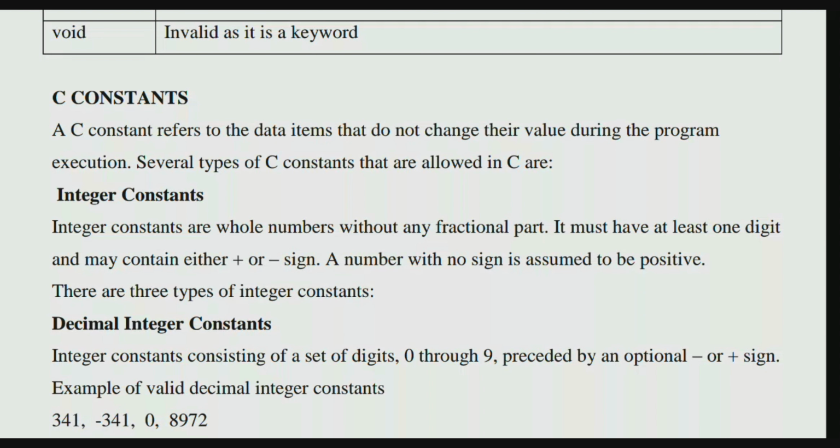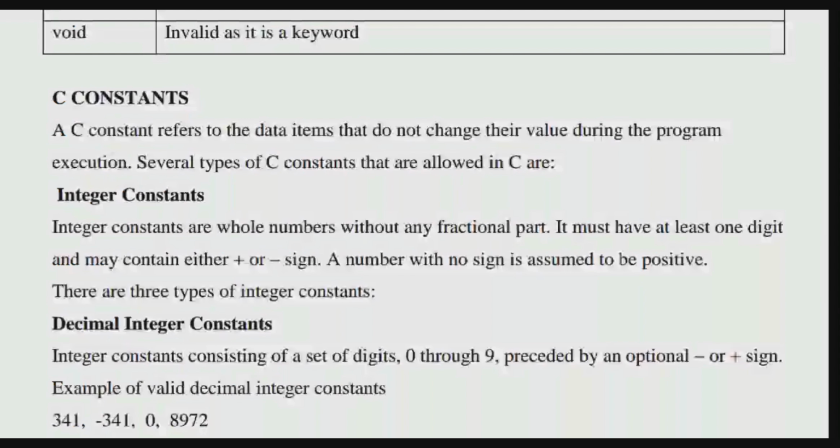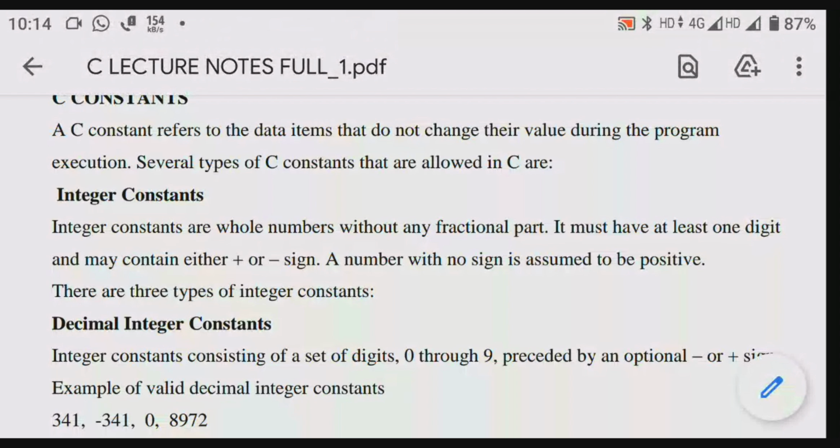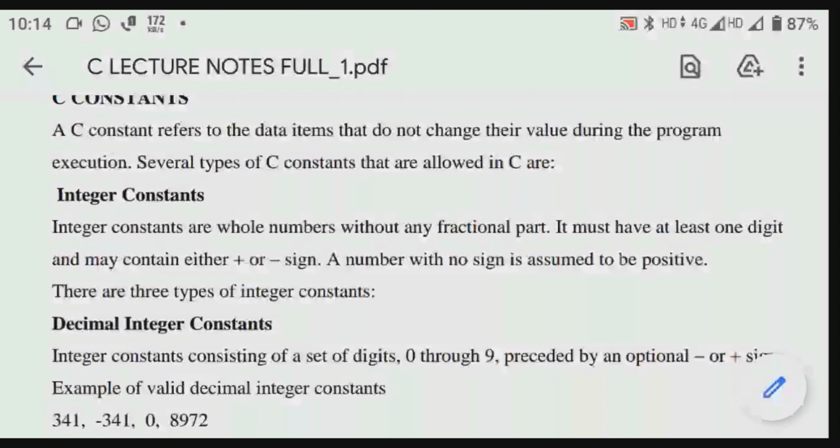So if I write 1, it is treated as +1. If I write -1, I have applied the negative sign, so that is negative. So at least one digit, and it may contain either a plus sign or a negative sign.